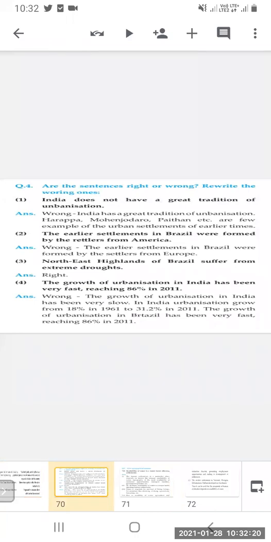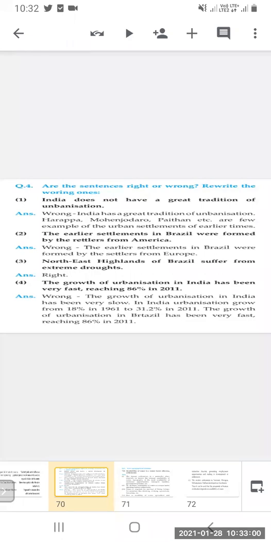Now, are the sentences right or wrong? Rewrite the wrong one. India does not have a great tradition of urbanization. This is wrong because India has a great tradition of urbanization. Harappa, Mohenjo-daro, Pattan, etc. are a few examples of urban settlements of earlier times. So we have learned this already, that urbanization has existed since ancient times. When the statement is wrong, you have to write the right statement in front of it.